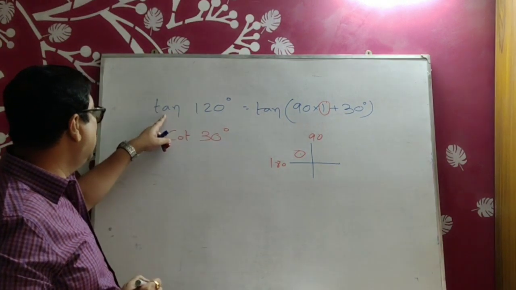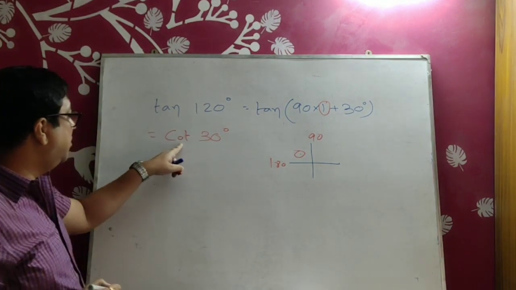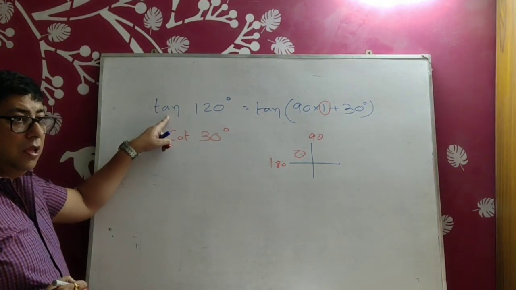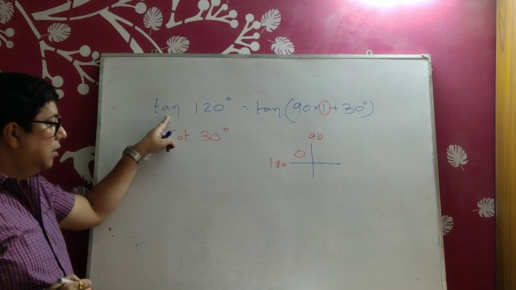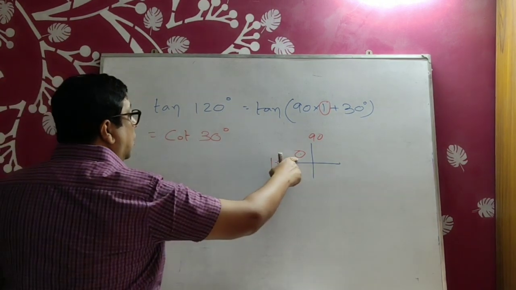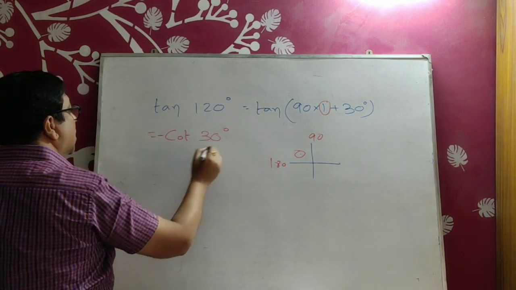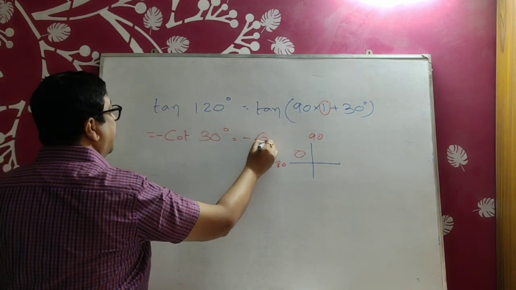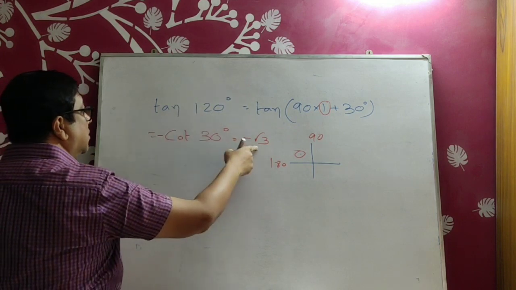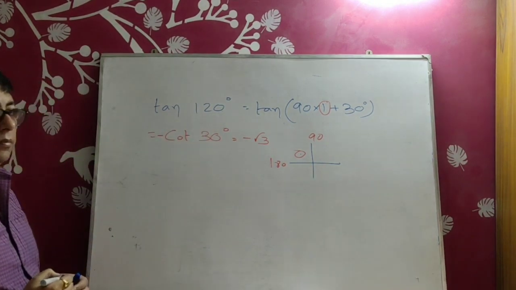So original is the tan. Don't see this, this is derived. See the original only. Original is the tan. So tan is negative in the room of sine. So minus. So tan 120 degrees is minus root 3.